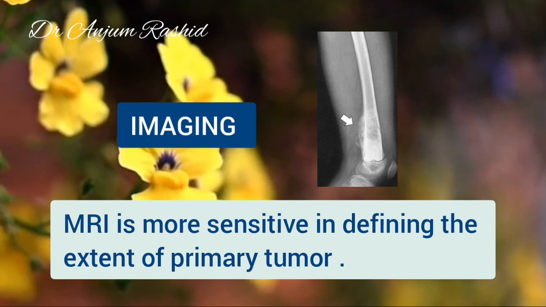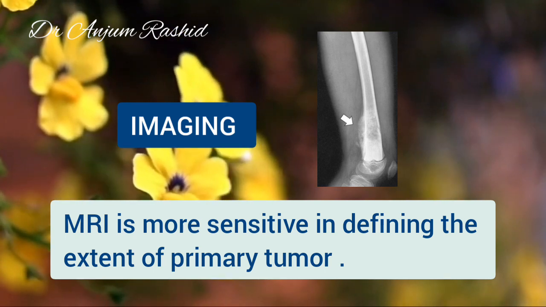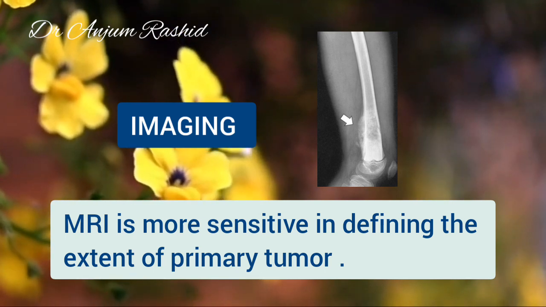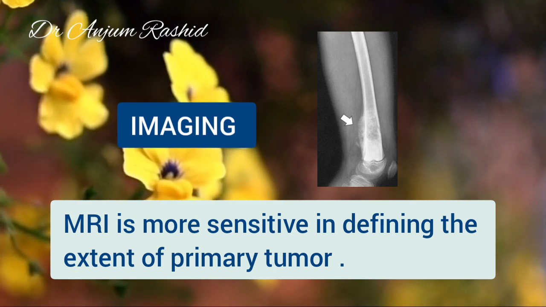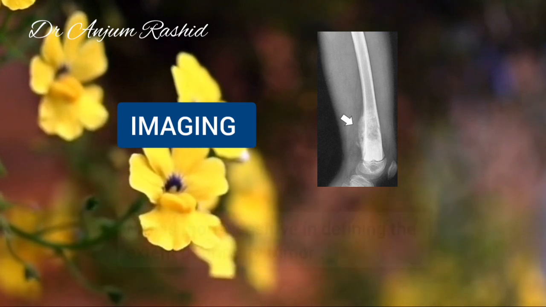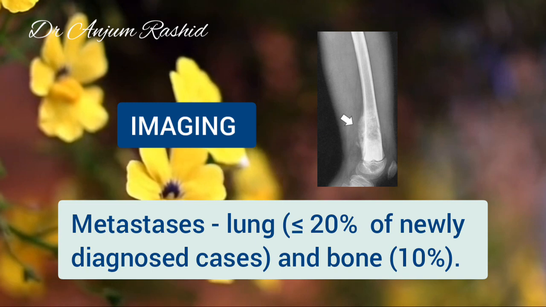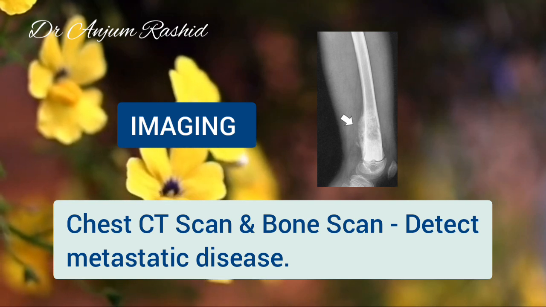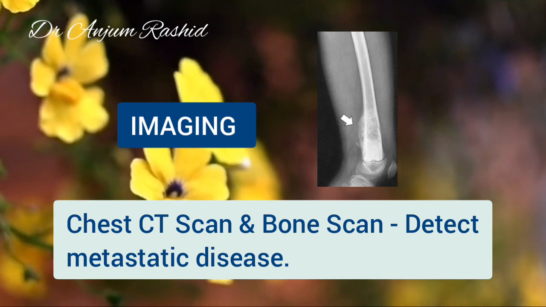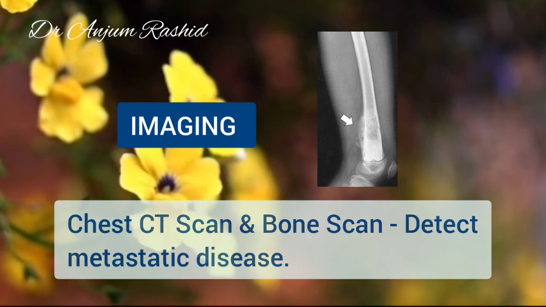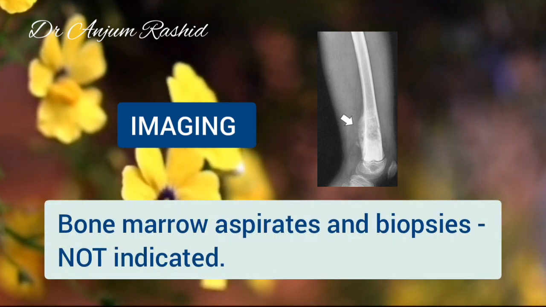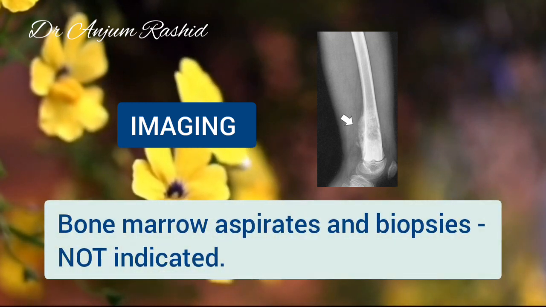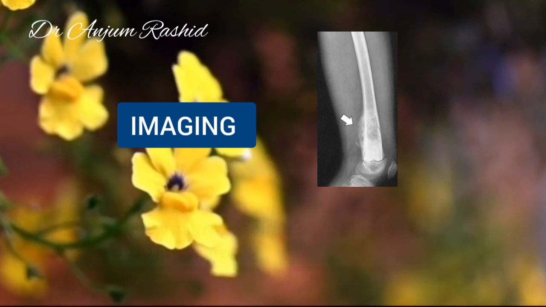Now, MRI is more sensitive in defining the extent of the primary tumor and in many centers has replaced CT scanning. Now, the most common sites of metastasis are the lung and the bone. Now, a CT scan of the chest and bone scan are essential for detecting metastatic disease. Bone marrow aspirates and biopsies are not indicated.